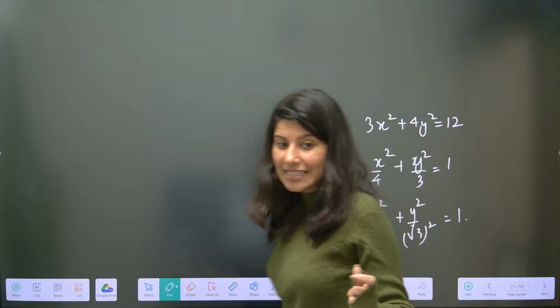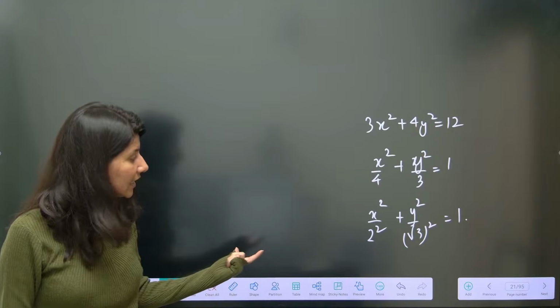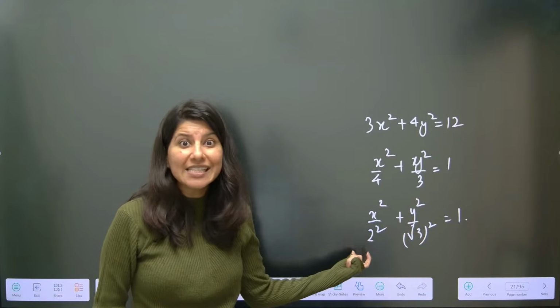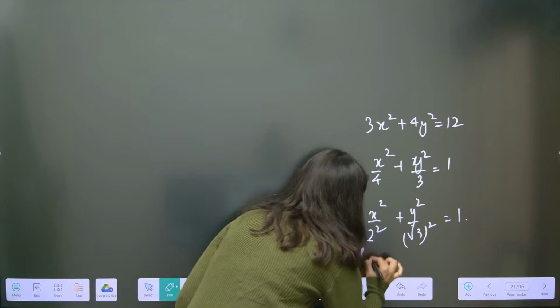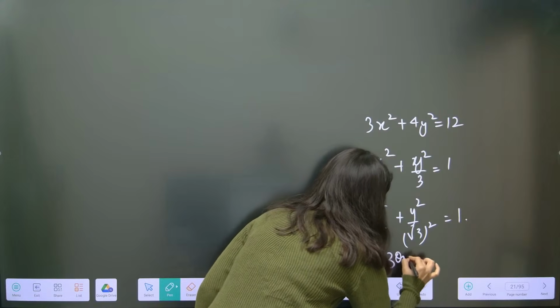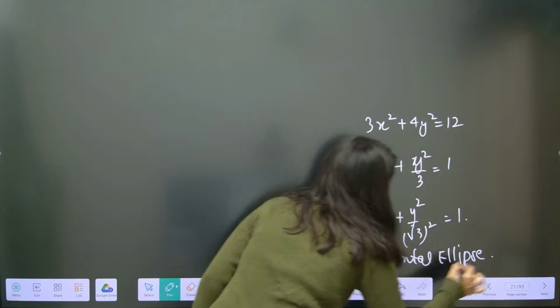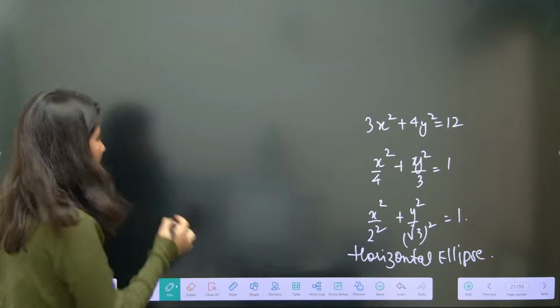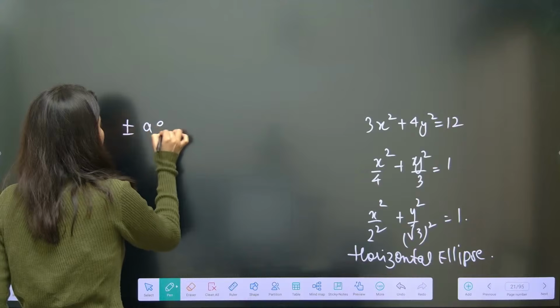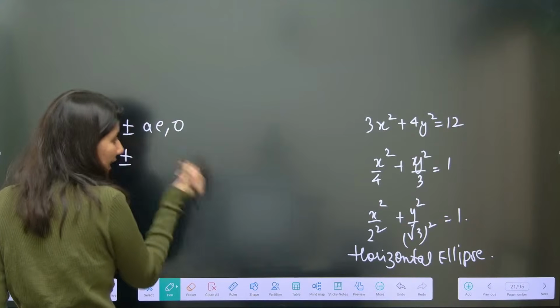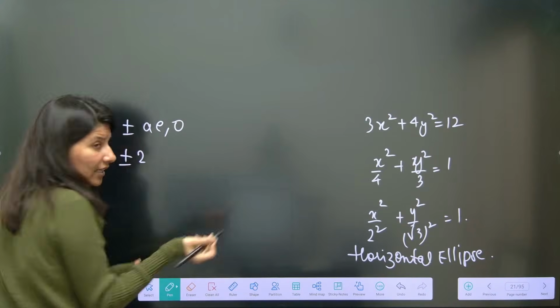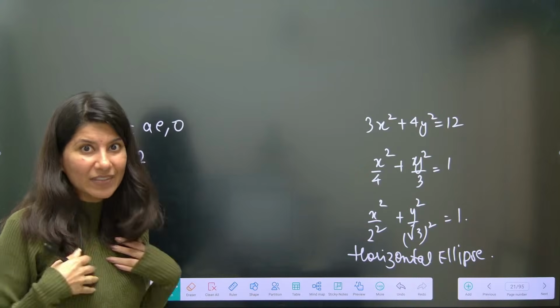Now tell me, is it a horizontal ellipse or vertical? 2 and root 3. Obviously a is greater, so it is a horizontal ellipse. In the horizontal ellipse case, what are the coordinates of the focus? Plus minus ae comma 0. So what is a? 2. Do you know e? No, but we can calculate, right?